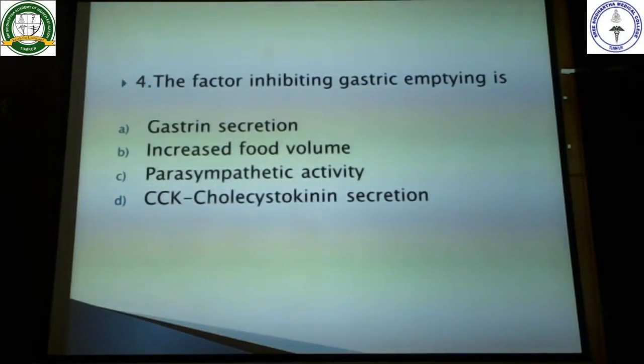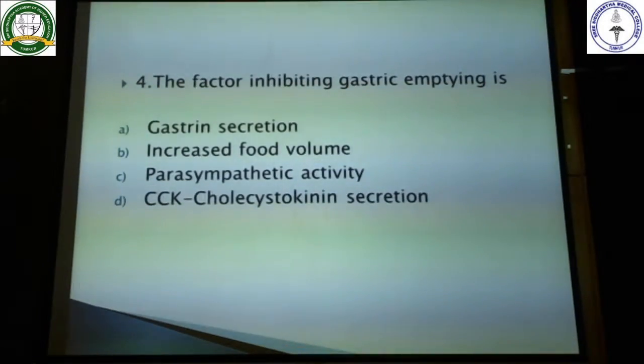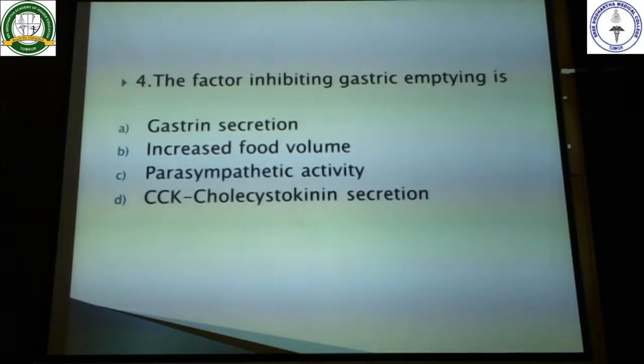Now here gastrin is secreted once the food enters inside the stomach. That facilitates the production of the gastric juice and some HCl. So as a result, this is favoring the gastric emptying, gastric secretion.